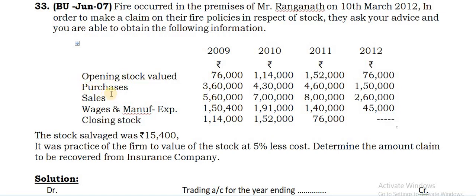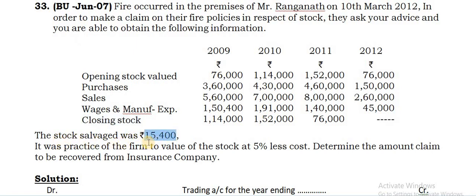Now opening stock, purchases, wages and manufacturing expenses. These three items you have to take on the debit side of the trading account. Then sales and closing stocks you are aware to be taken on the credit side. The stock salvaged, this is for the memorandum trading.